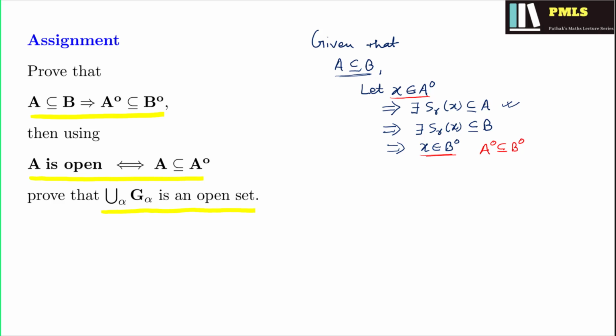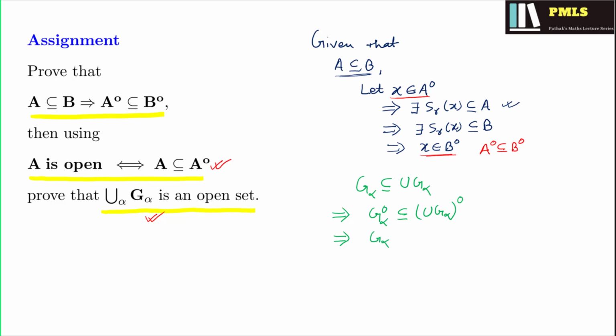Now we are going to use this result and prove that the union of G alpha is an open set. This is again very simple. Now you know that G alpha is always a subset of the union of G alpha. Now this implies that G alpha interior is a subset of the interior of the union of G alpha. But G alpha is an open set. Therefore G alpha interior is equal to G alpha.